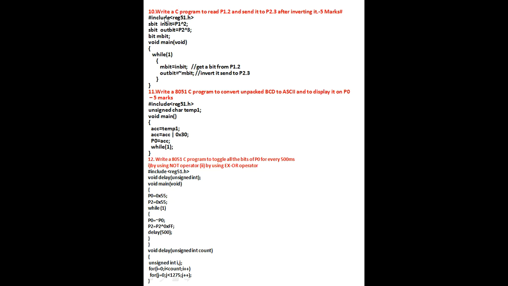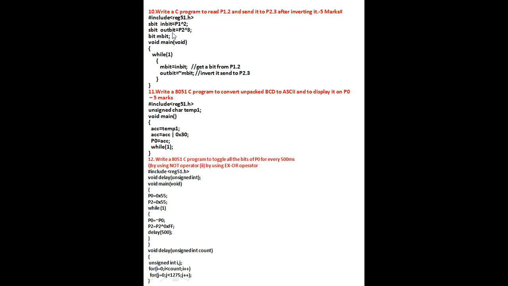We'll see now. First start with the header file. #include reg51.h. sbit, because you are declaring special bits of the special function registers port P1 as well as port P2. So I have taken both as sbit. In bit, this is a read, so I have taken inbit is equal to P1^2. This is the way of declaring your port bits in C.